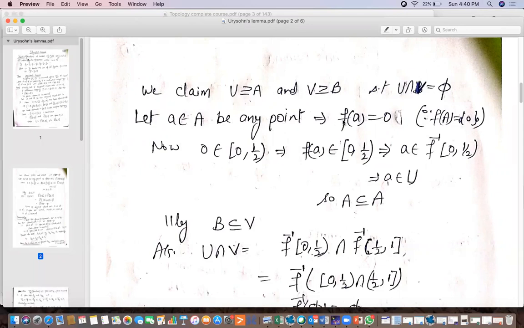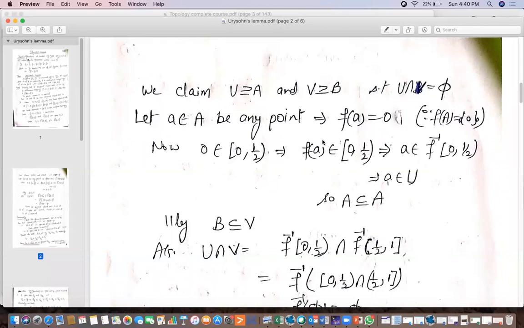This implies f of A is 0, because we are given that the whole closed set A is mapped onto the 0 set. So any element of A will map onto 0. So f of A is 0 because A belongs to A.